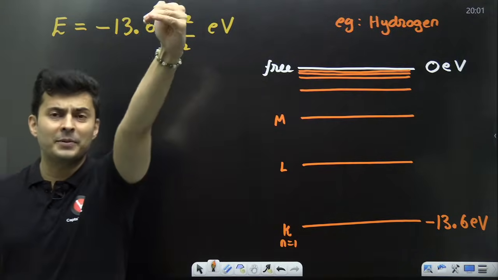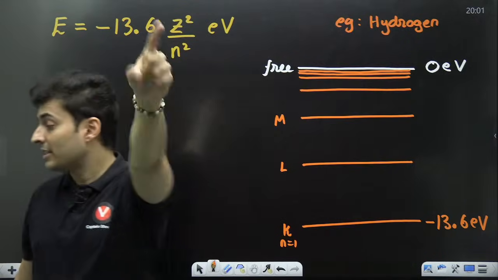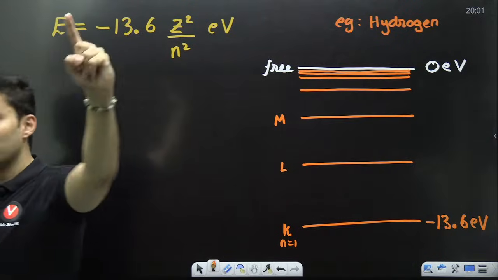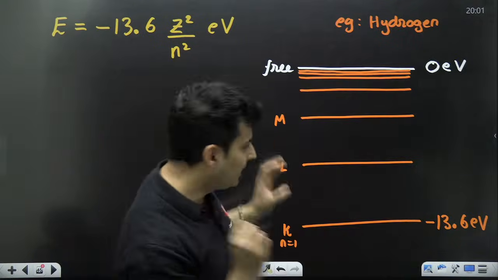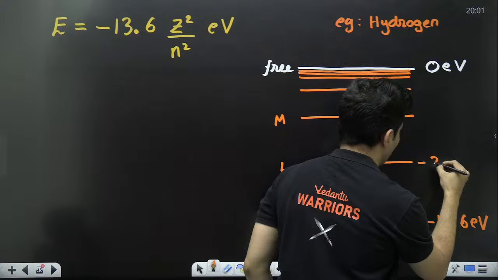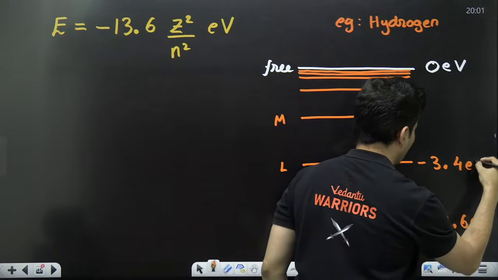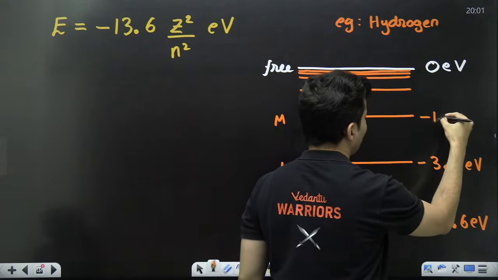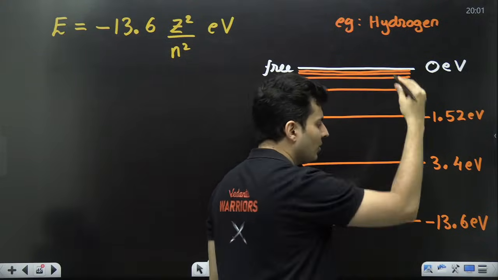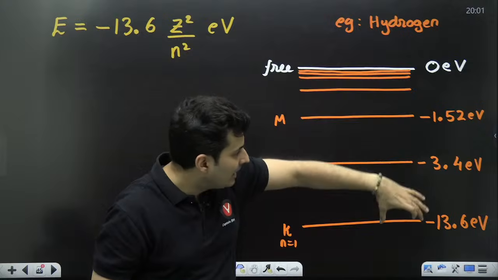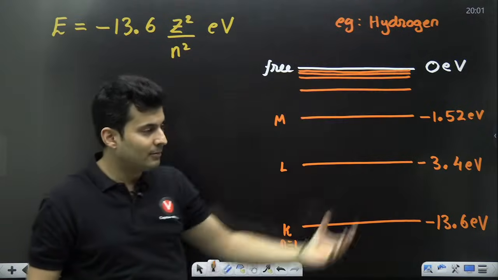As you go higher, the value will increase, yes or no? That means it will become less negative. So it will become minus 3.4 electron volt. Then here it becomes minus 1.51 electron volt. So it keeps on increasing, but it means it becomes less negative.